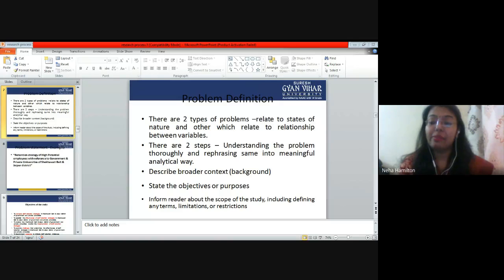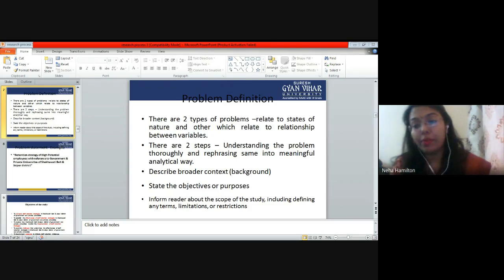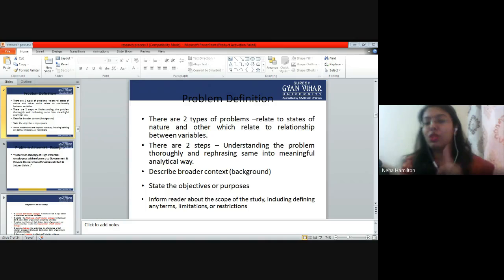But if I am comparing the impact of vaccine on corona patients, or the impact of vaccines on the total number of corona patients in a particular state, if I am comparing these two data, it becomes the second point, which relates to the relationship between the variables.